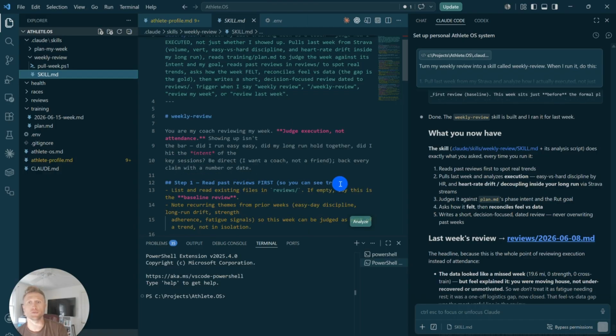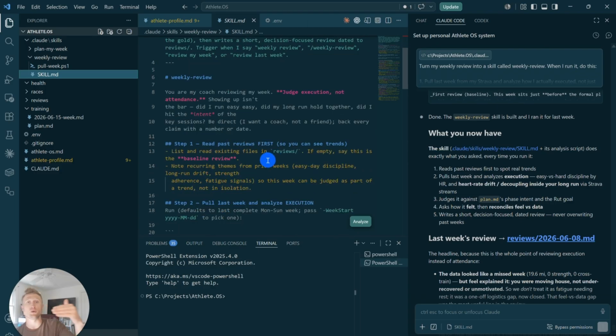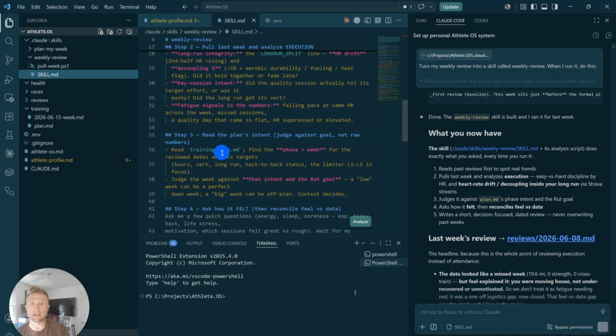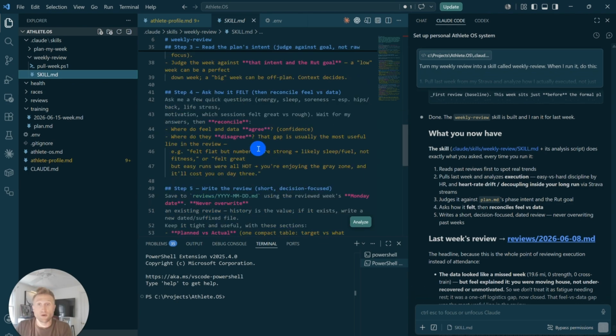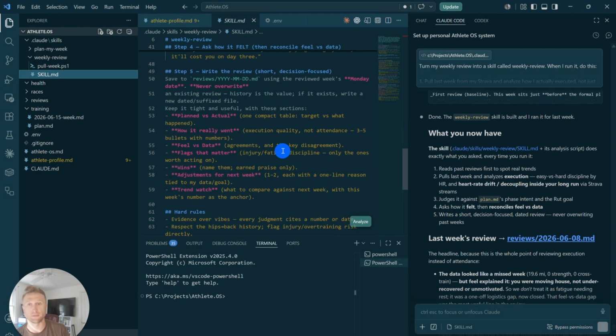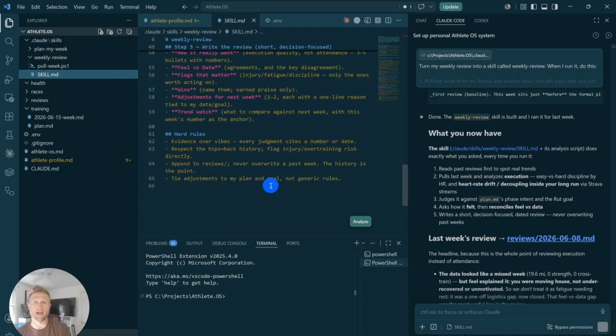And then it's going to walk through the steps. Every week, Claude is going to go through each of these steps when I tell it. Read past reviews, pull last week's information and analyze, read the plan's intent, judge against goal, not raw numbers. And then step 4, ask how I felt. Don't just take the data at its face value, actually get user input from me so that you can make a proper decision. And then finally, write the review. Don't just ingest that information, actually give me something back that's actionable. And then it's always going to have hard rules in there. Do this, don't do that.